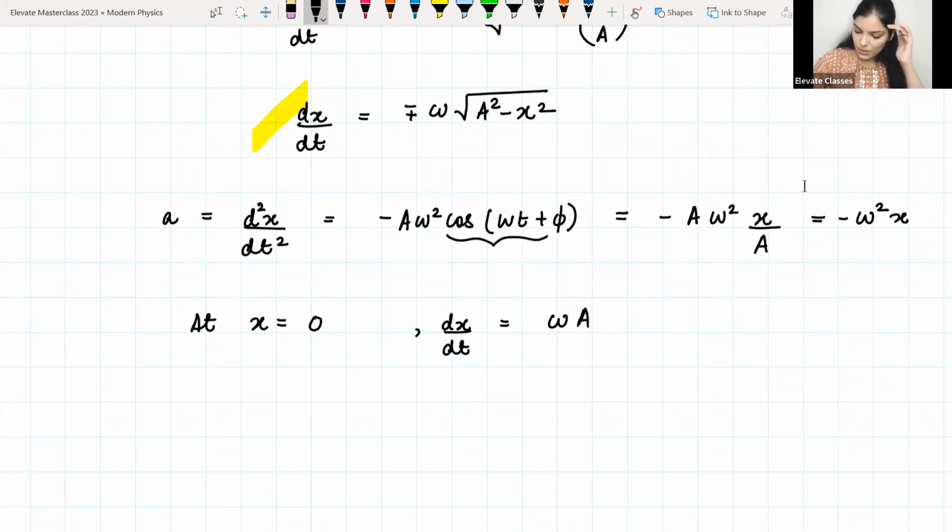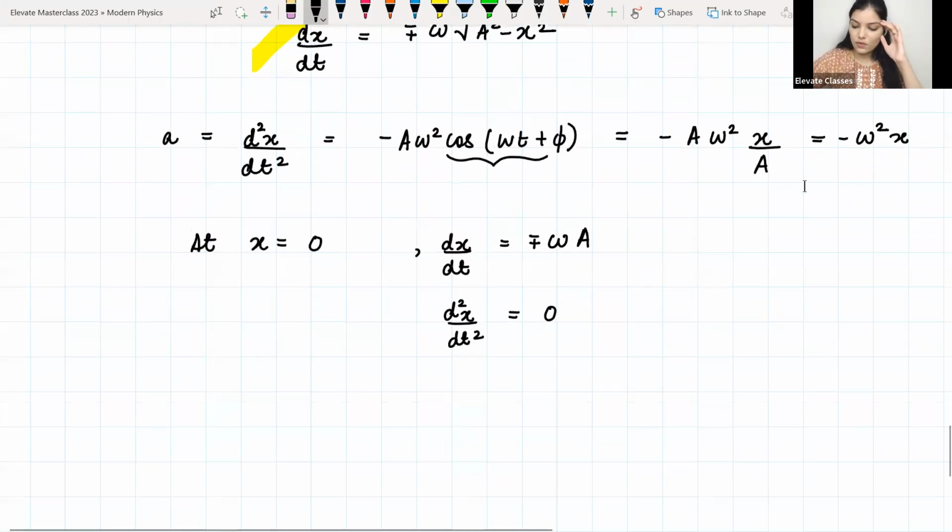जो dx by dt है, which is the velocity, will be equal to, if we just look at the magnitude, this much. And if we consider कि किस direction में जा रहे हैं, तो वो sign से पता चल जाएगा velocity इस तरफ pointed है या इस तरफ pointed है. And when we look at the acceleration at x is equal to 0, that is equal to 0. ठीक है? So because of this velocity, your particle will overshoot in this direction. And similarly, जब इधर से आ रहा है, तो यहाँ पर acceleration 0 हो गया equilibrium पे, but only because the velocity is maximum, so it will overshoot in this direction. So because of that, the oscillations will keep on happening.